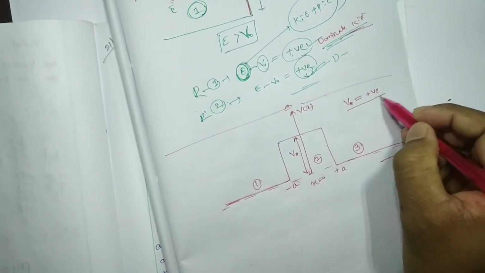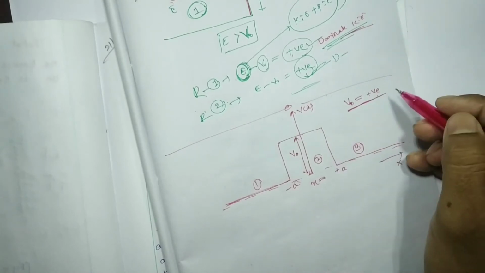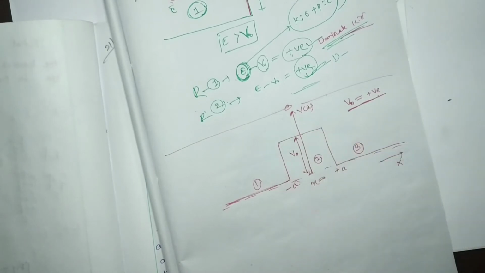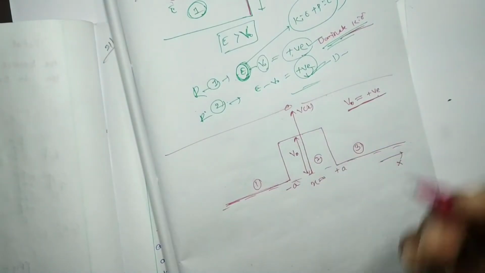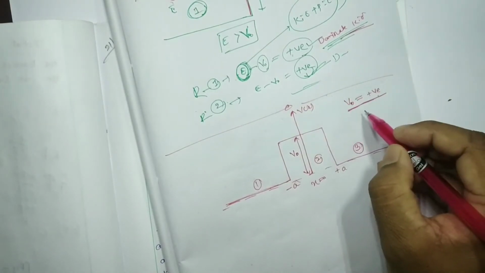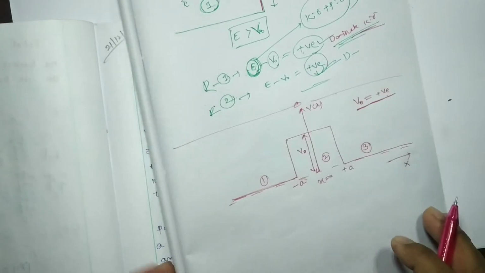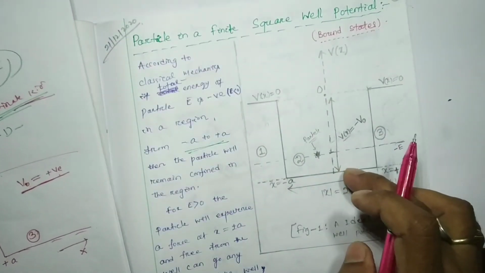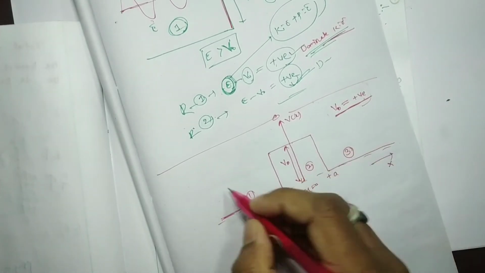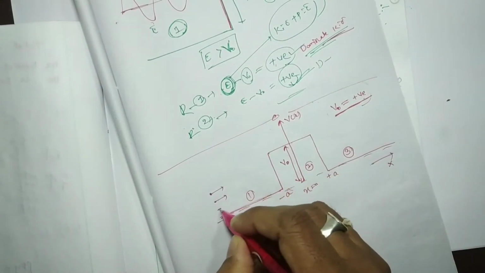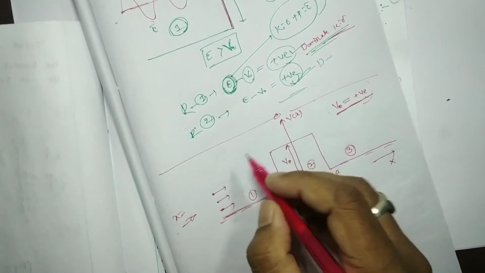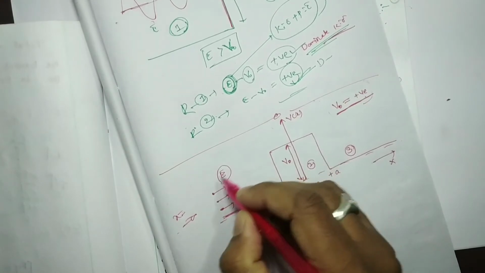What is the meaning of positive and negative V0? I will do a separate video for that. For now, just remember that positive V0 means repulsive, and negative V0, which we will discuss in that topic, means attractive. So here V0 is positive, and we consider particles incident from x equal to minus infinity, with positive total energy.